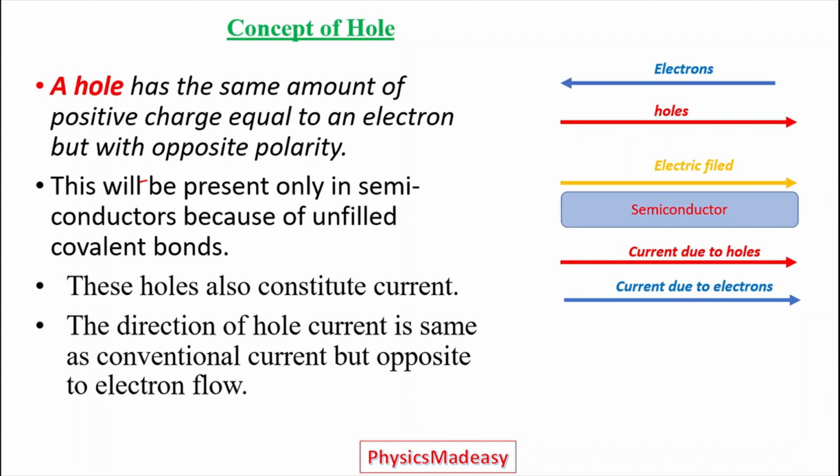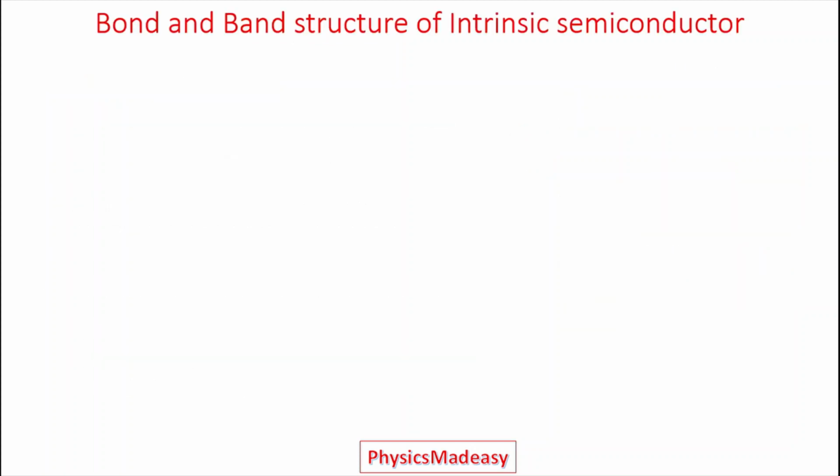In simple terms, when we apply an electric field in one direction, holes and the current due to holes and the current due to electrons are all in the direction of the field. Only the electrons are moving in the opposite direction. These directions play a major role while we are studying diodes, transistors, all these things.